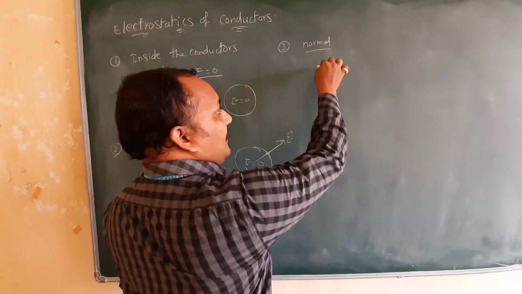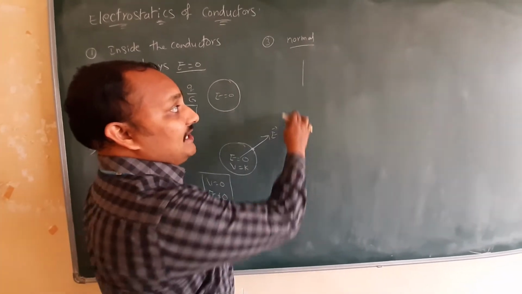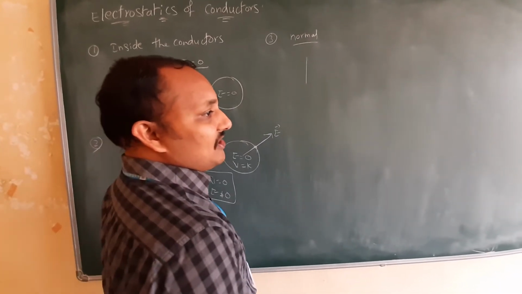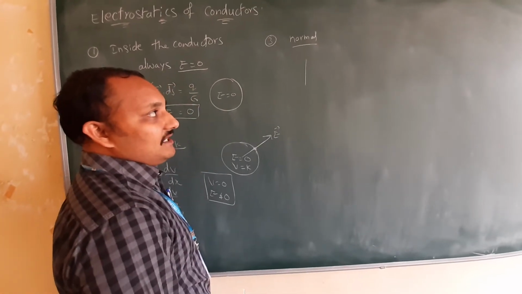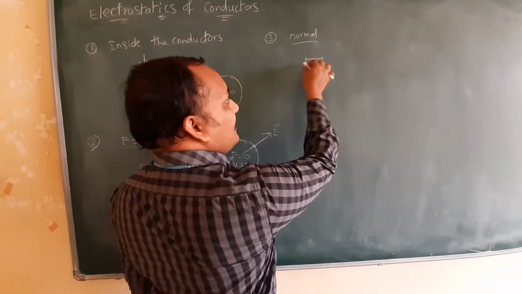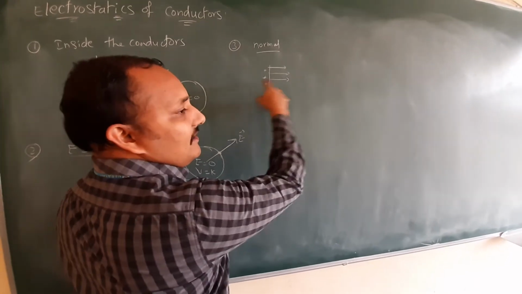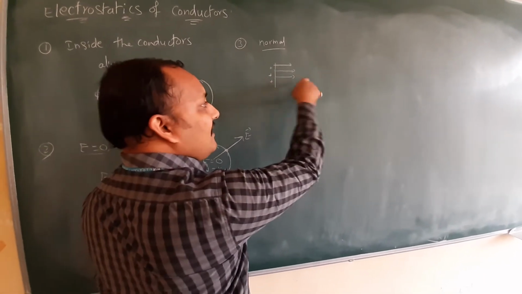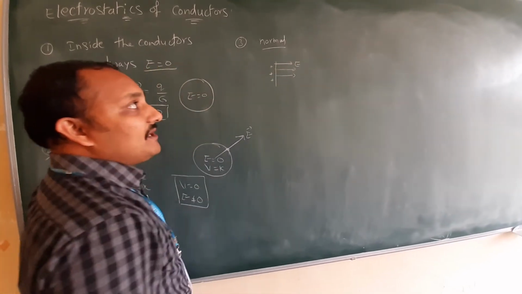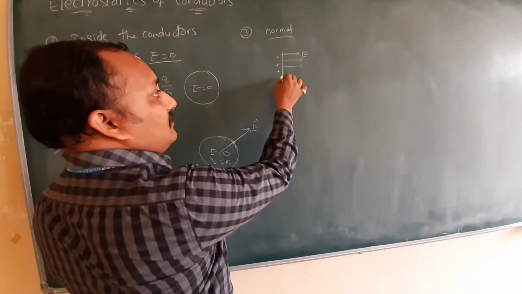If you have taken an infinite positively charged wire, you already derived this. What you derived was the electric field intensity due to an infinite long wire. It may be positively charged or negatively charged, but what is the direction of the electric field? If it is positively charged, the electric field intensity will be away. If it is negatively charged, it will be towards. Away or towards, the electric field intensity is always normal, meaning perpendicular to the surface. Understood?